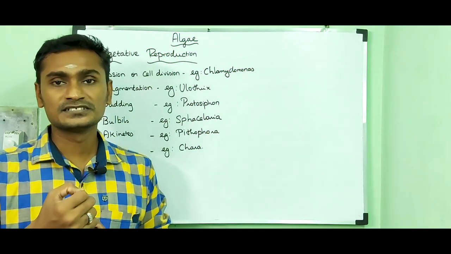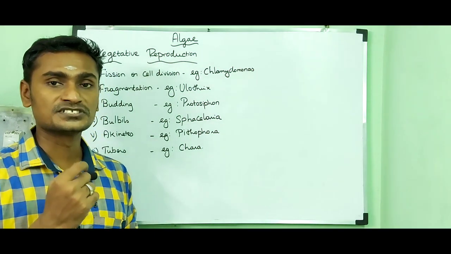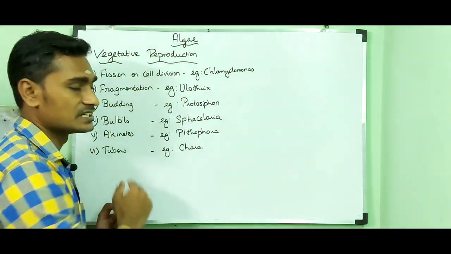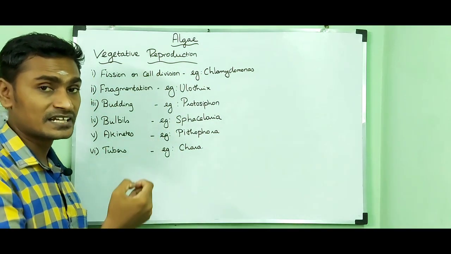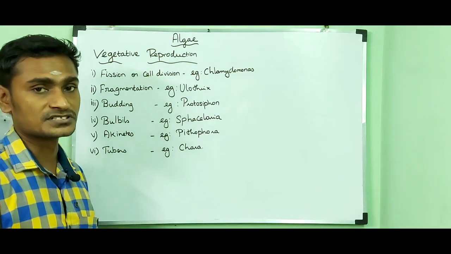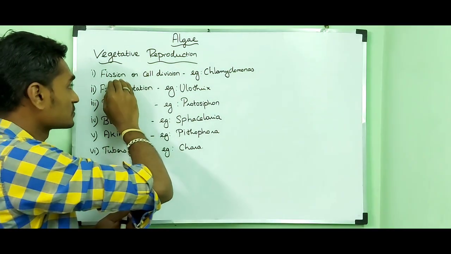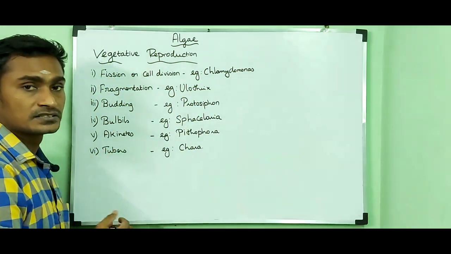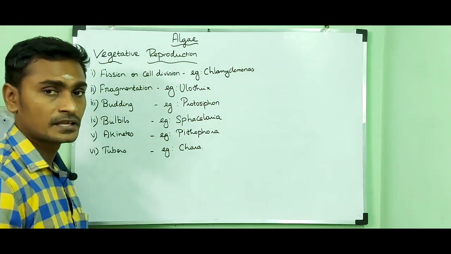Then let us discuss the types of vegetative reproduction in algae. The first type, fission or cell division. That means the cell can divide mitotically into two equal daughter cells. Example, Chlamydomonas. The second type, fragmentation.